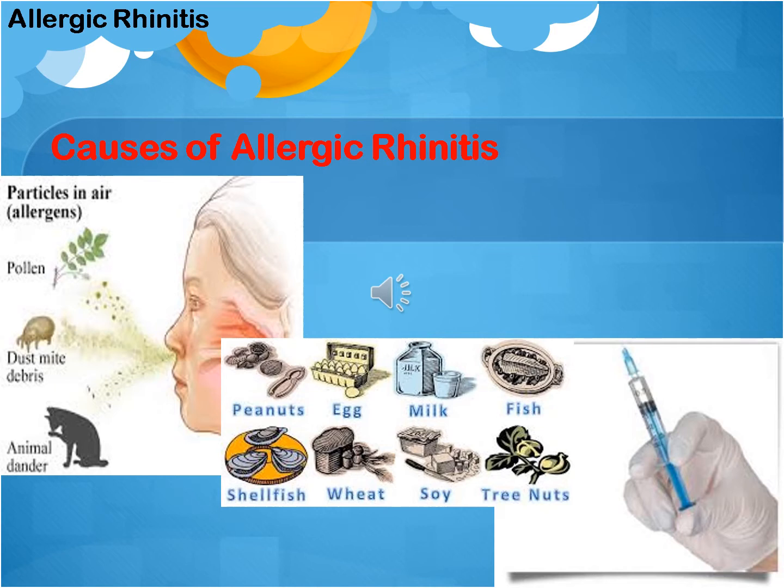These are very common types of inhalant allergen, but anything can develop allergy in the nose, including chemicals, perfumes, anything that can be inhaled and can lead to allergy.